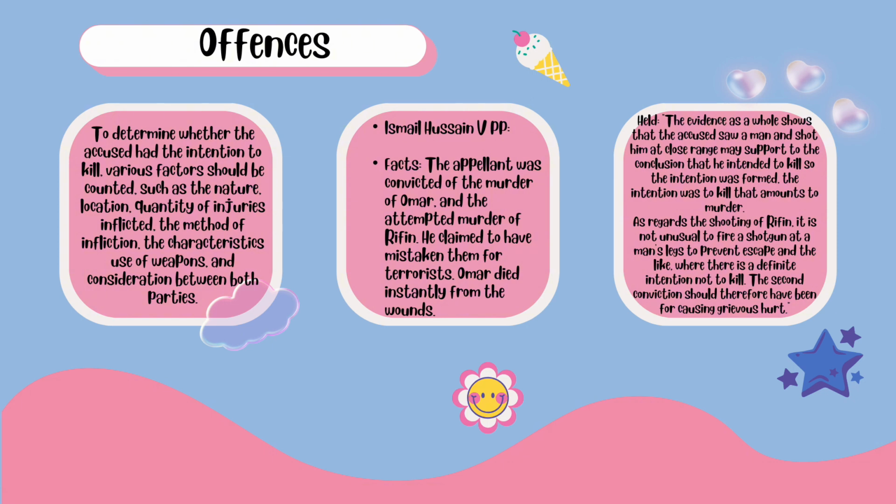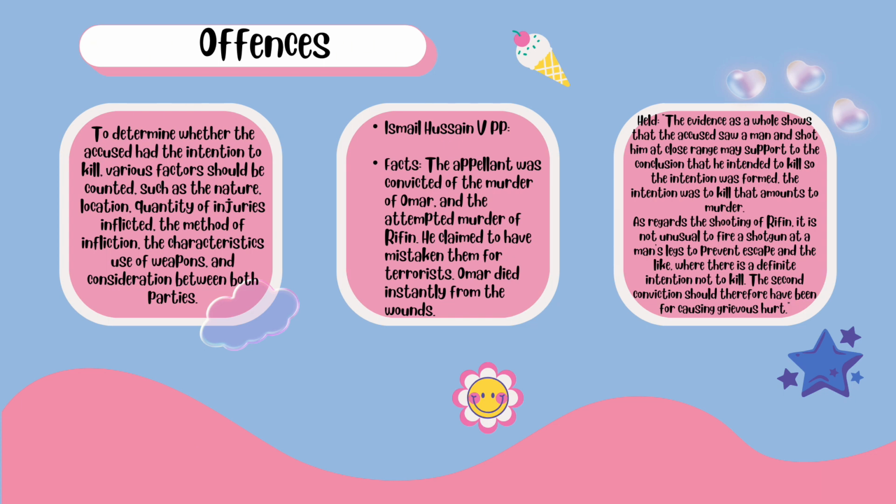In the case of Ismail Hussein against Public Prosecutor, the appellant was convicted of the murder of Omar and the attempted murder of Rifin. He claimed to have mistaken them for terrorists. Omar died instantly from the wounds. It was held that the evidence as a whole shows that the accused saw a man and shot him at close range, which may support the conclusion that he intended to kill, so the intention was formed. The intention was to kill, and that amounts to murder.